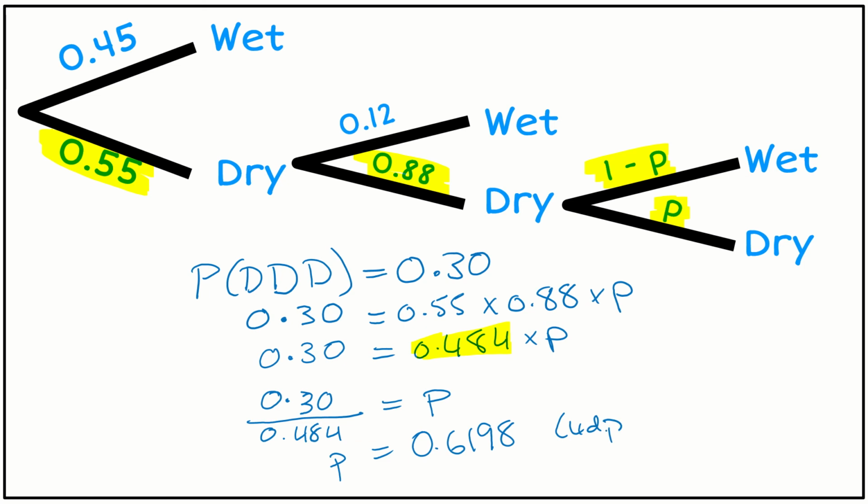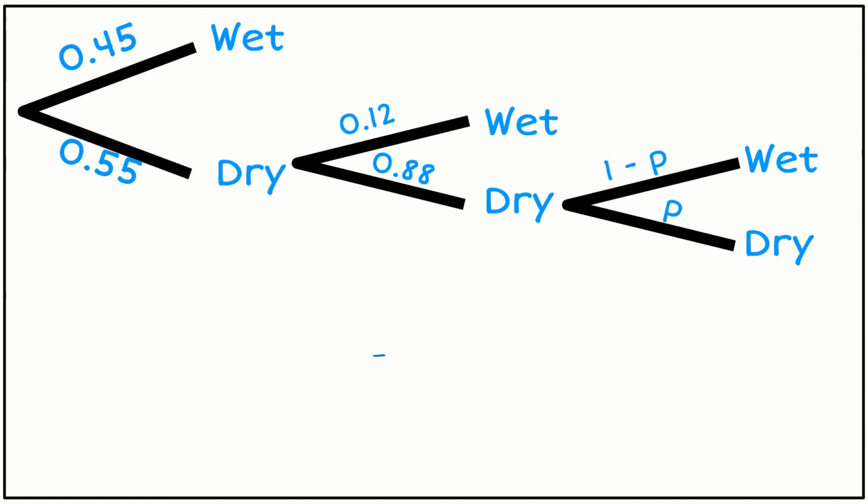To 4 decimal places. So this is what happens if the probability is equal to 0.3. That would mean that the probability that it's dry in Waimate would be 0.6198. So what I want to do now is try and say, well, what if that probability, instead of being 30%, was 35%? Because those are our two limits that we were given. So let's try that process again, checking if it was equal to 35%.